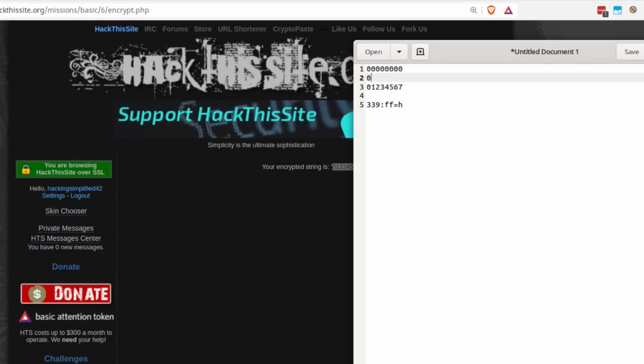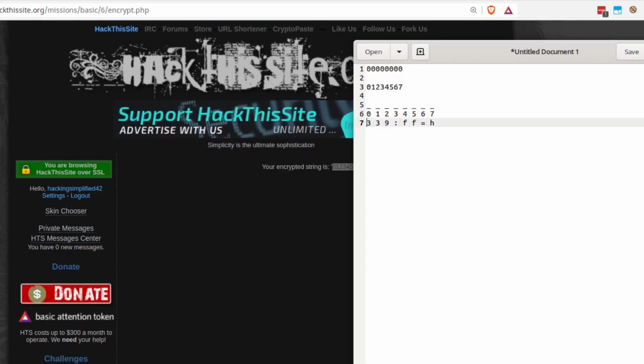Like the index is 0, so it's shifting it 0. Its index is 1, it's shifting it by 1. Index is 2, it's shifting by 2. Index is 3, and similar. So what we have to figure out is a string which, when transposed with this... let me show you.